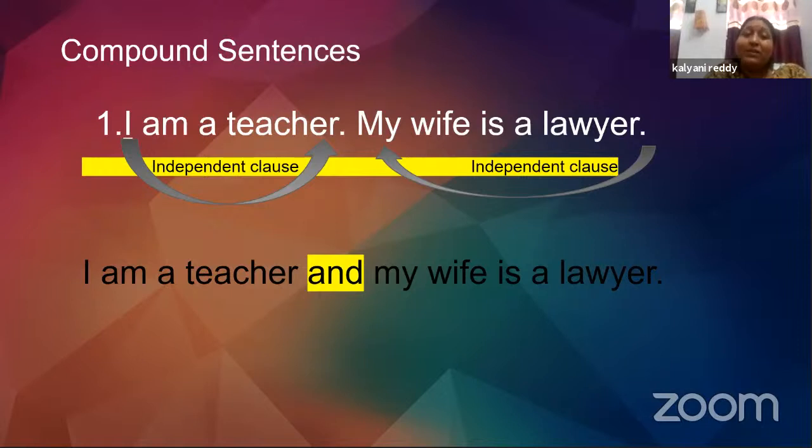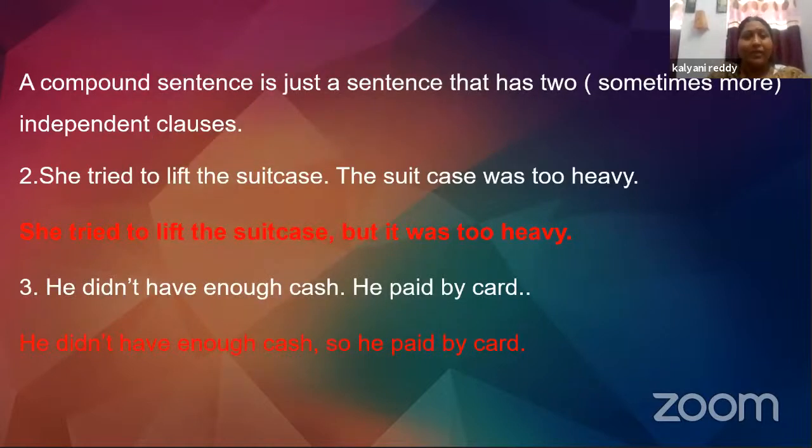Okay, so let me put it this way. A compound sentence has independent clauses, right? That is, two or more simple sentences that are joined using a connecting word. A compound sentence is just a sentence that has two and sometimes more independent clauses. Now, independent clauses are nothing but simple sentences. Look at the example here. She tried to lift the suitcase. The suitcase was too heavy. So, two different sentences which are independent clauses and they make sense all by themselves, isn't it?